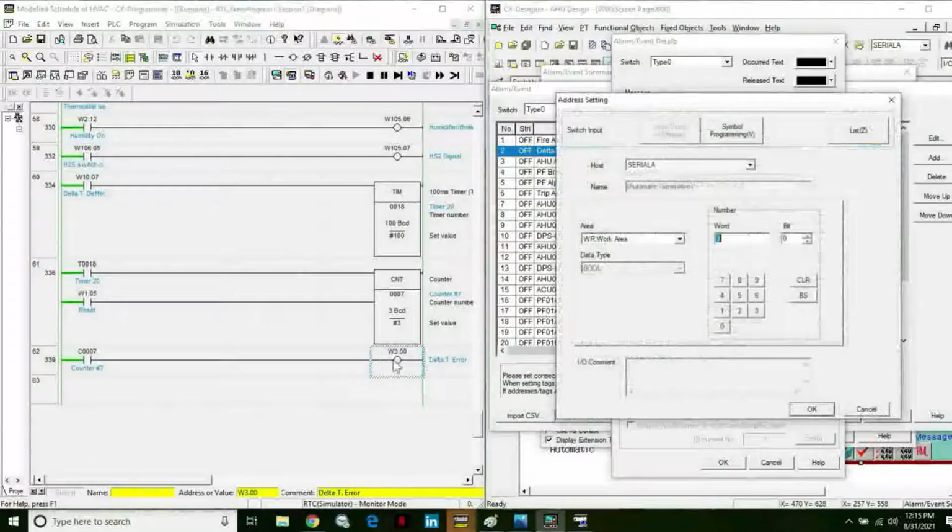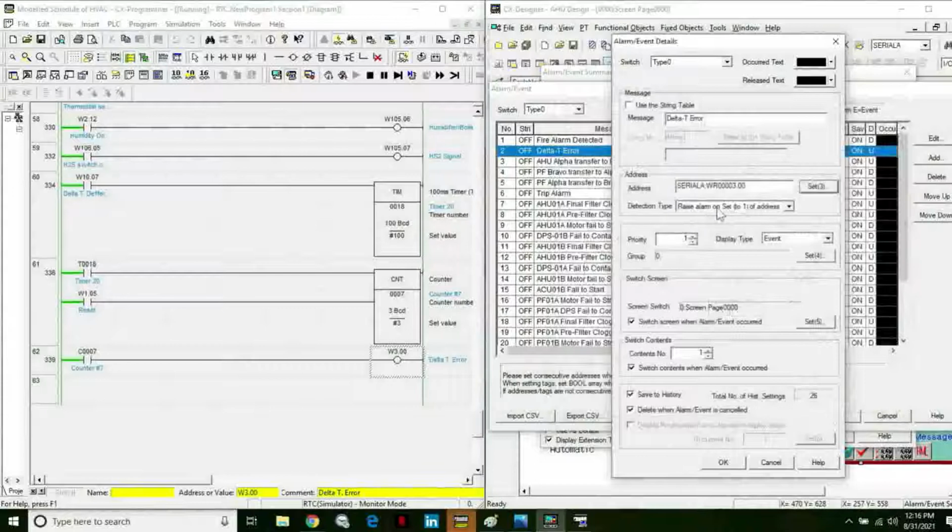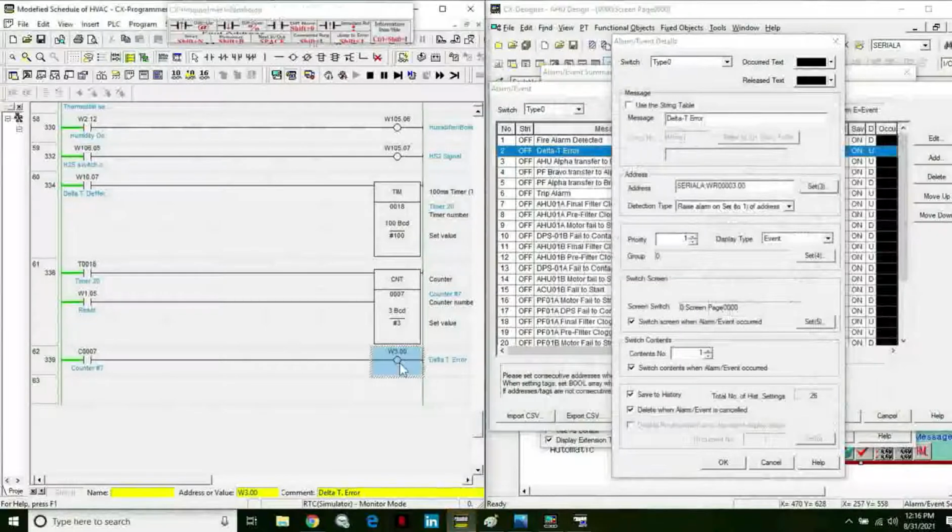Put in the workflow, this is the workflow here, 3.00. Put this one, type place alarm, and set to delta temperature error, triggered by the counter that counts 3